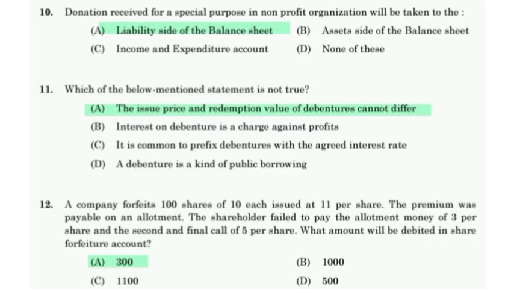Which of the below mentioned statements is not true? The issue price and redemption value of debenture cannot differ.